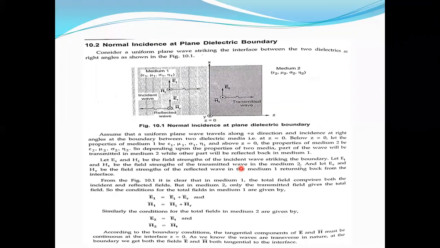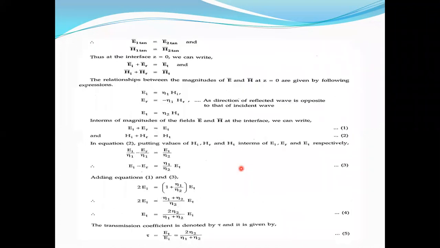Suppose it is a tangential component, the electric field intensity is the same in medium 1 and medium 2. So based on the boundary conditions, you see E1 tangential is equal to E2 tangential. So what does it mean? Electric field intensity tangential component in medium 1 and in medium 2, both are the same.